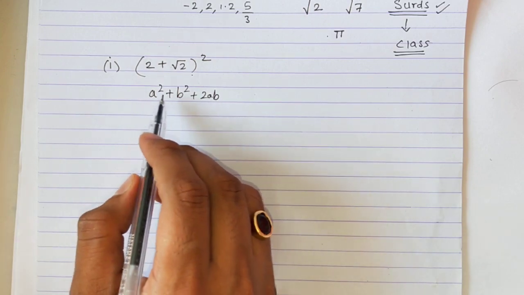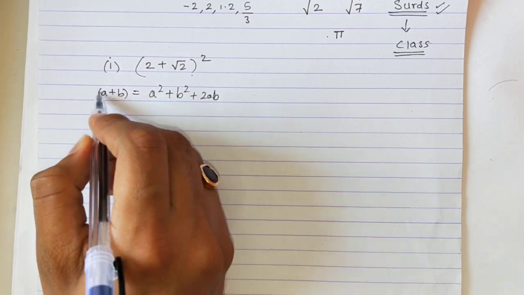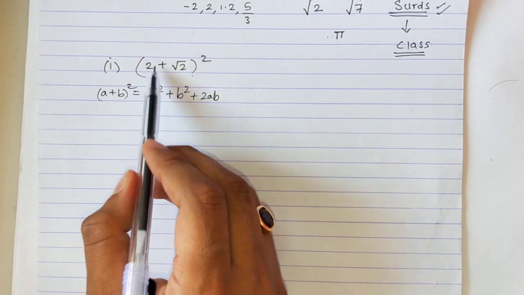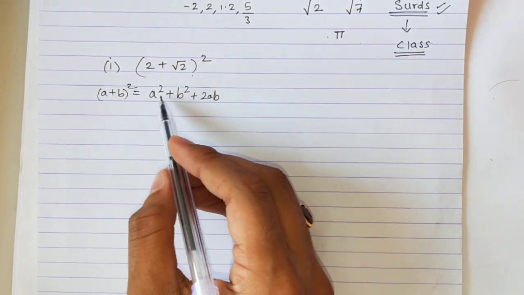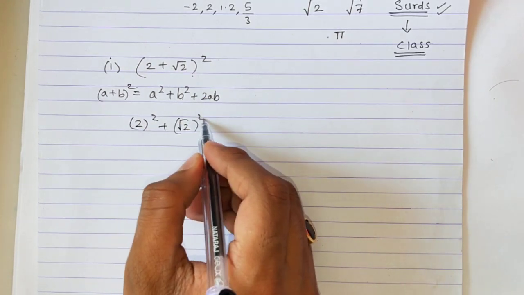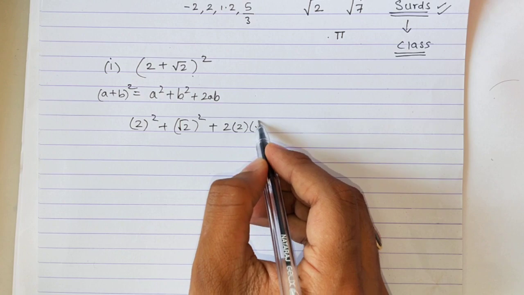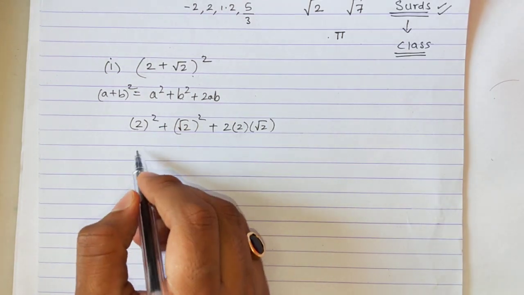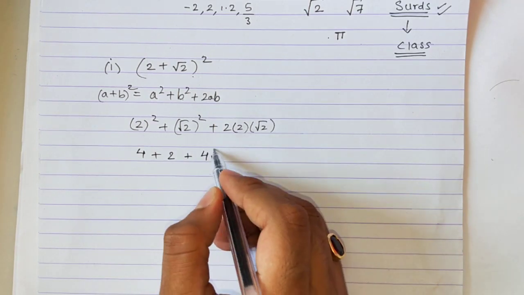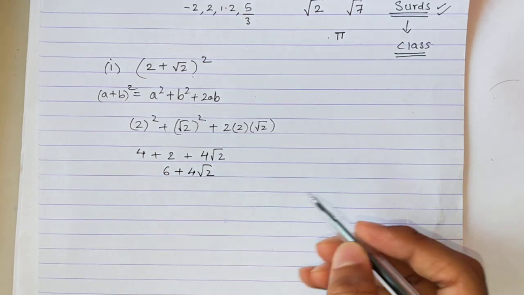I am writing the formula because once you write the formula, substitution becomes easy. Now a is my first term, b is my second term. So let's substitute the values. In place of a, I'll write 2 square; in place of b, root 2 square; plus 2 times a, which is 2, times b, which is root 2. So 2 square is 4, plus root 2 square is 2, and 2 into 2 is 4 root 2. So 4 plus 2 is 6, plus 4 root 2.